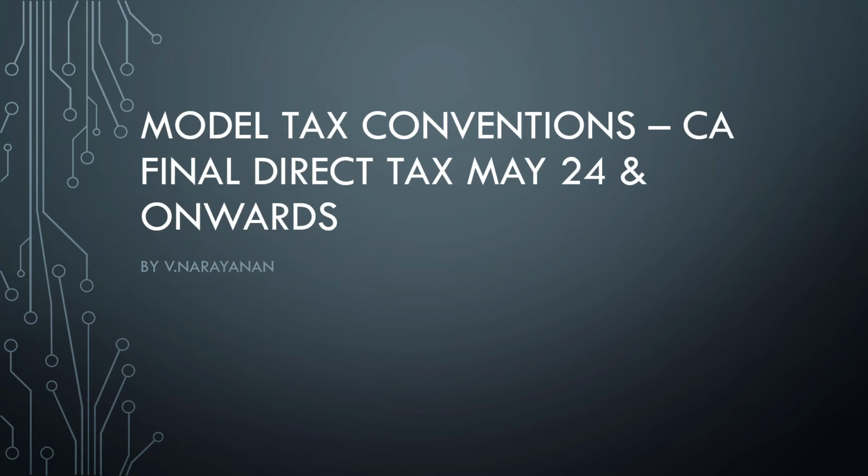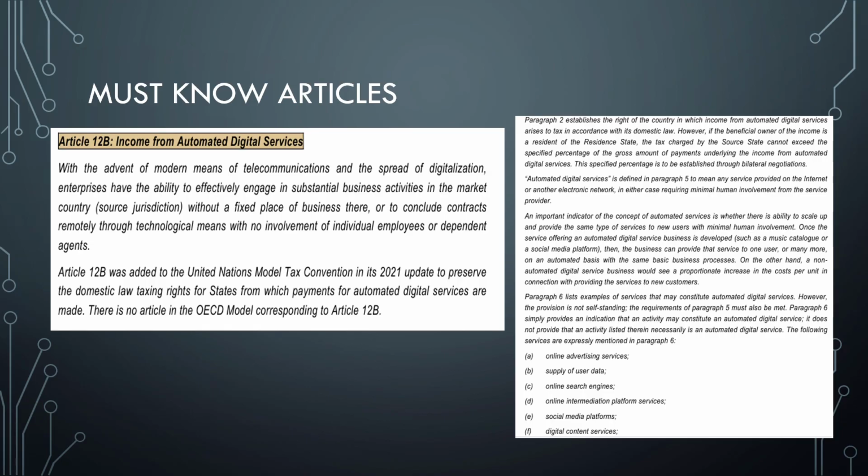We're going to see another important topic, that is the model tax convention. Most of the candidates tend to skip these topics, but keep in mind these are the real scoring topics. There are two ways of reaching the target in DT: one, to focus on all the tricky things; another is securing marks on the minute aspects. So let's quickly check them out. What are the few things you should keep in mind?